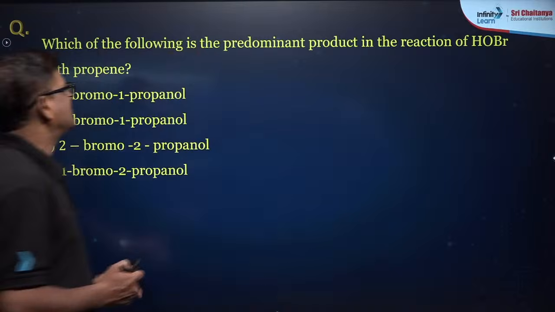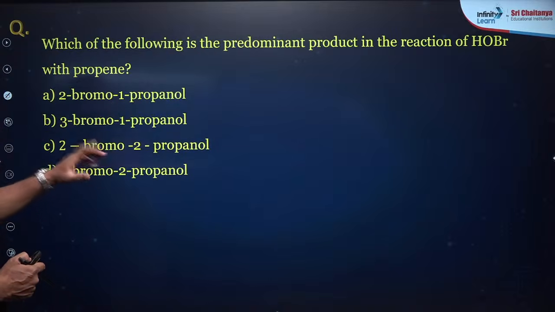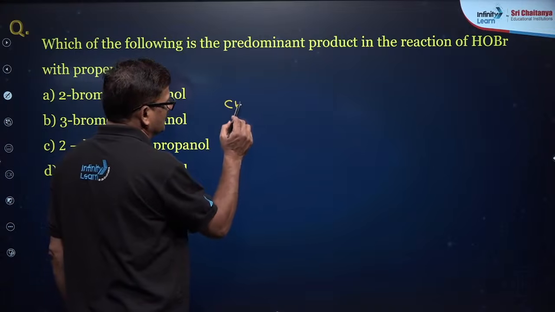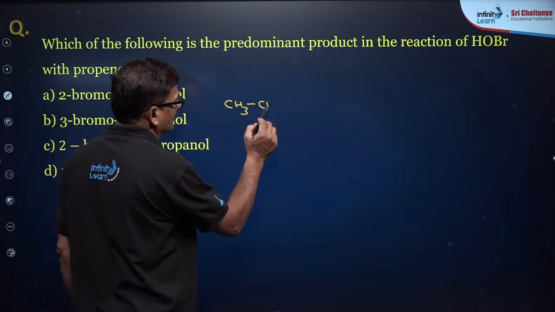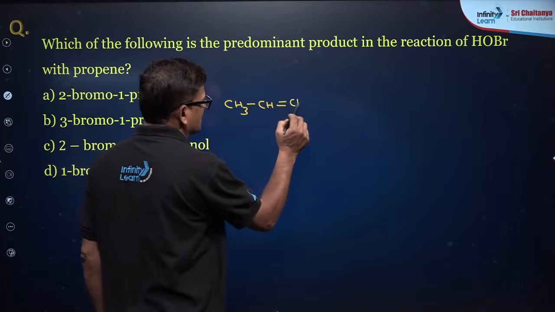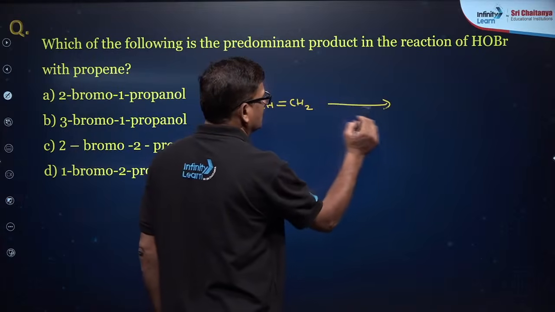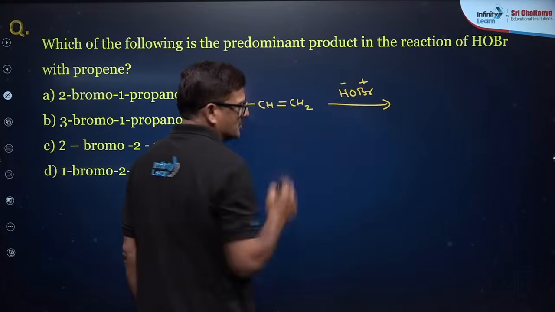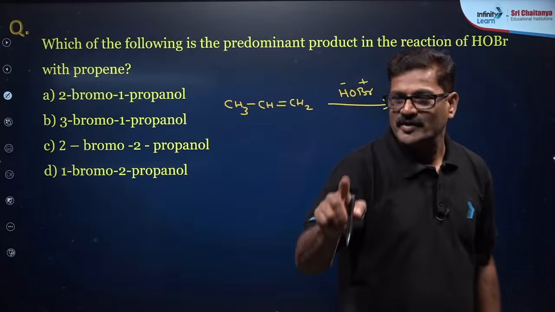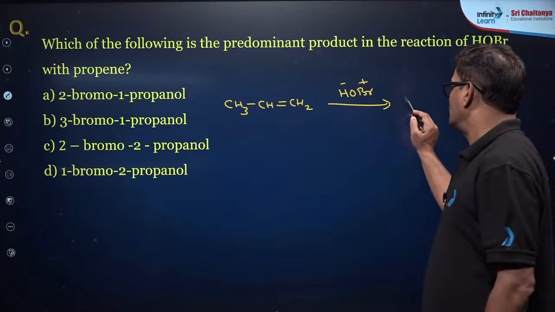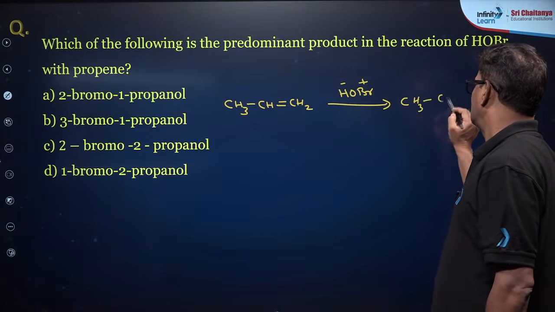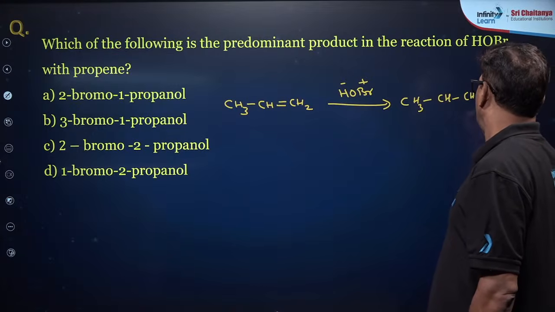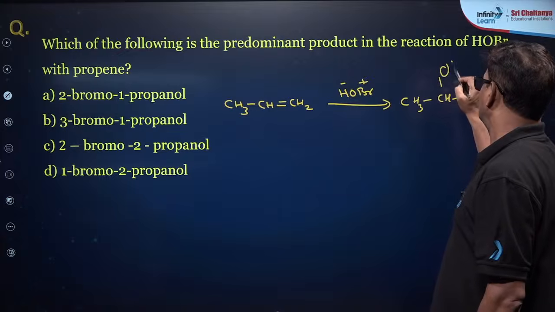Which of the following is the predominant product of the reaction of HOBr with propene? CH3 CH double bond CH2. If you treat with HOBr, so Br plus OH minus, using Markovnikov addition it gives CH3 CH(OH) CH2Br.